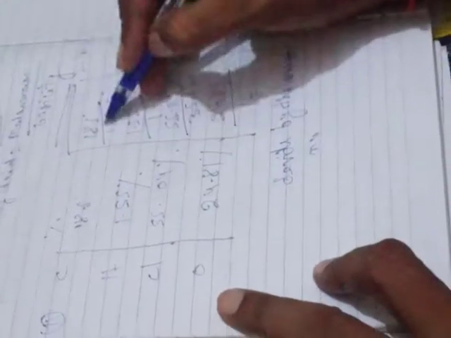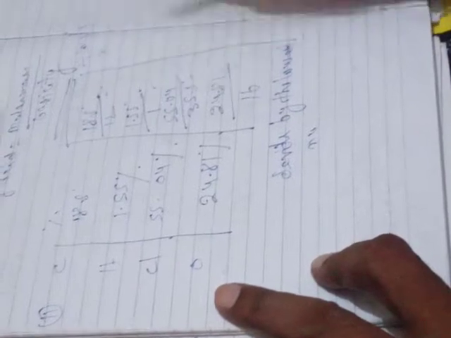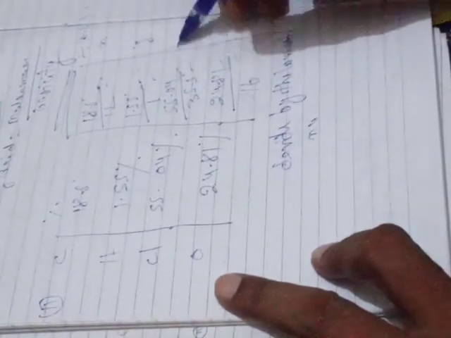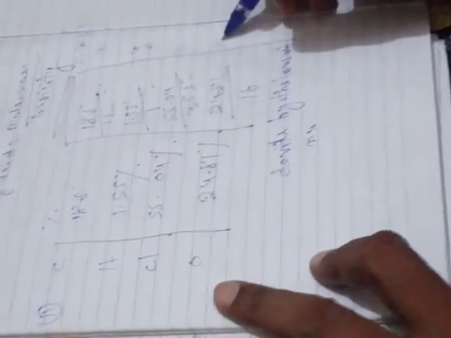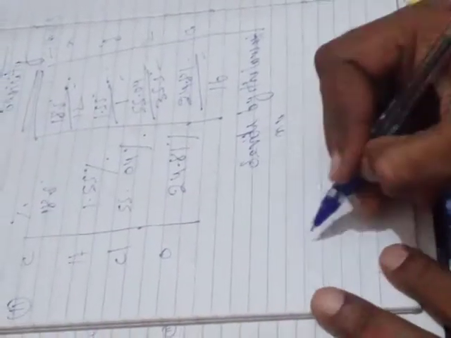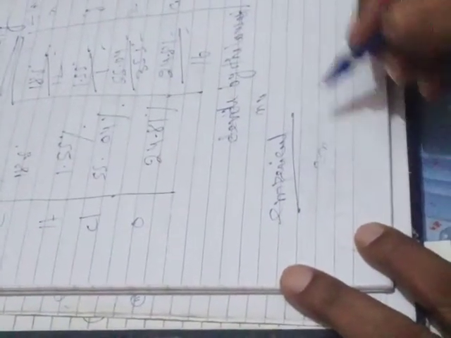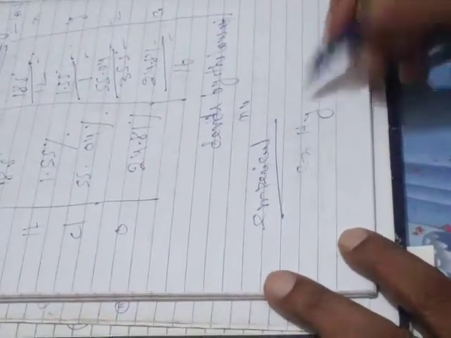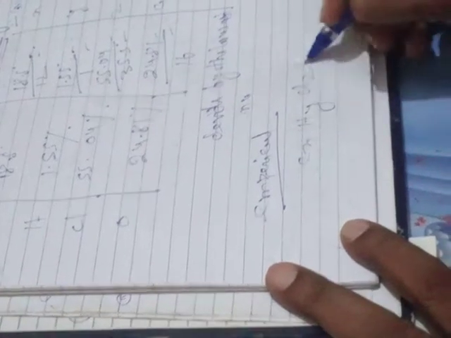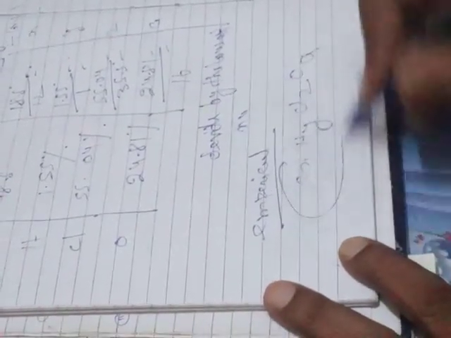Suppose the value is coming x, after division it is y and it is z, and suppose it is a, then the empirical formula will be written in symbolic way. We will write CxHyClzOa. In that way you have to do.